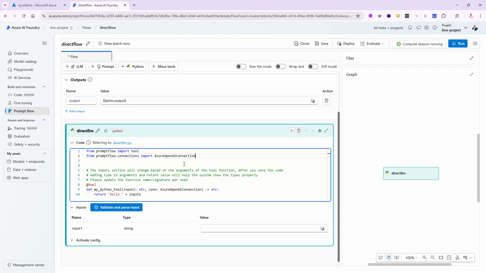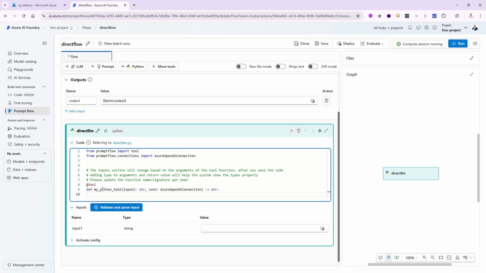There are a lot of custom connections as well that you can go against: Anthropic, Grok, Gemini, and all Llama stuff, no problem. But I want to go against Azure OpenAI connection, and this is now being passed in here as well. All right, let me get rid of this hello thing. We're not going to use that. We'll say goodbye to you.